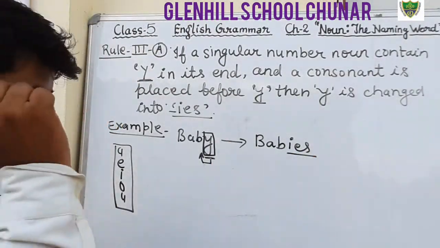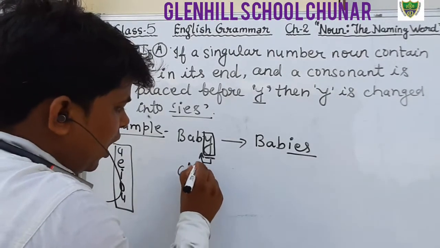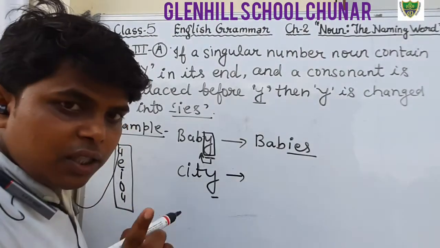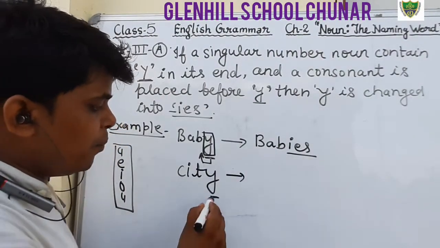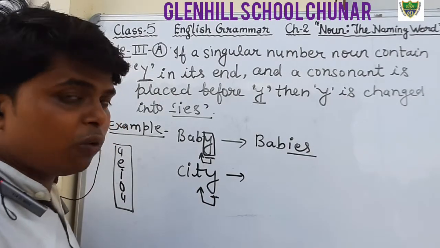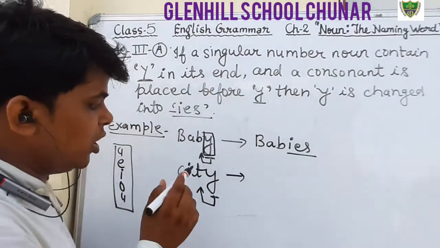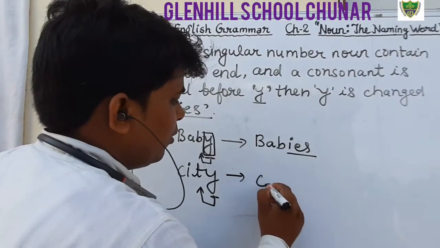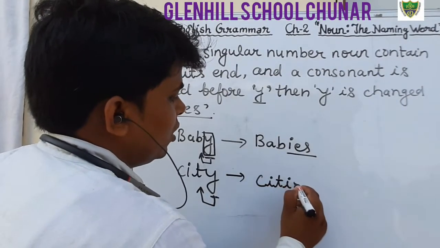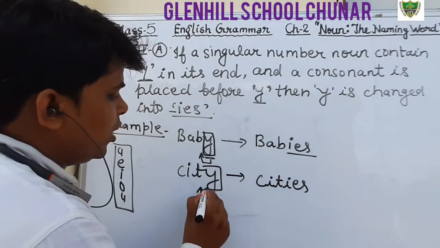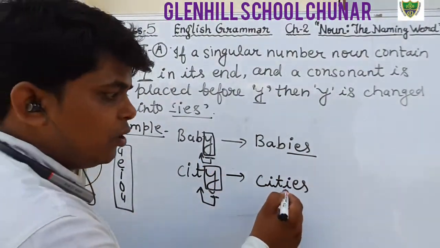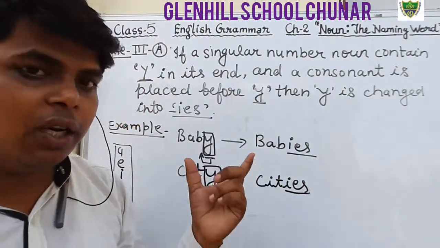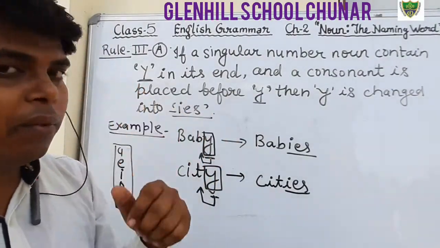One more example we will see: C-I-T-Y, city, singular, and it ends with y. Before y we see whether it is consonant or vowel. T is a consonant, so we add ies. The plural of city will be C-I-T-I-E-S, and in the place of y we use ies. I hope you all have understood the first rule of rule number 3rd.